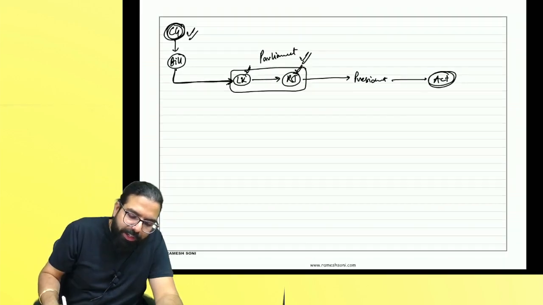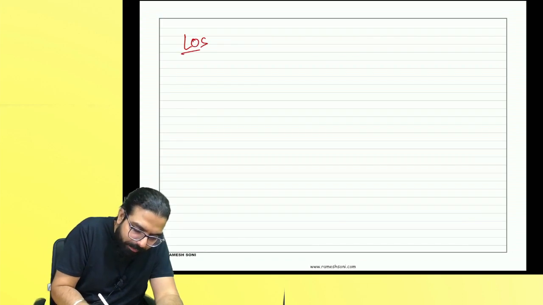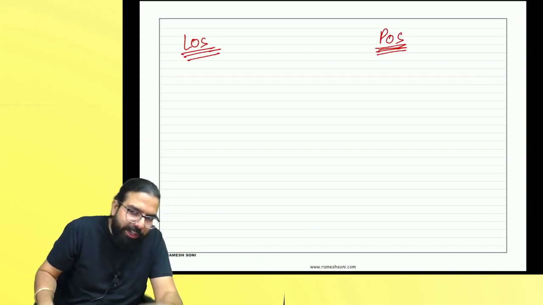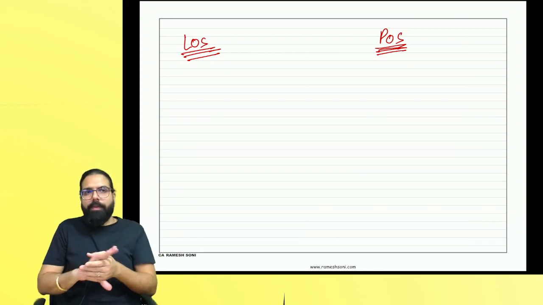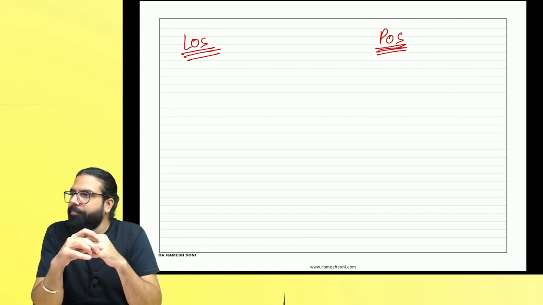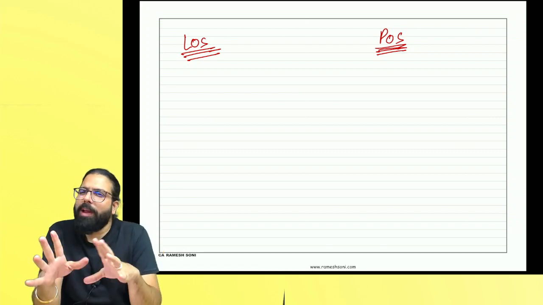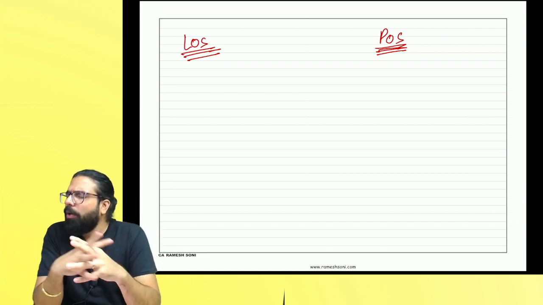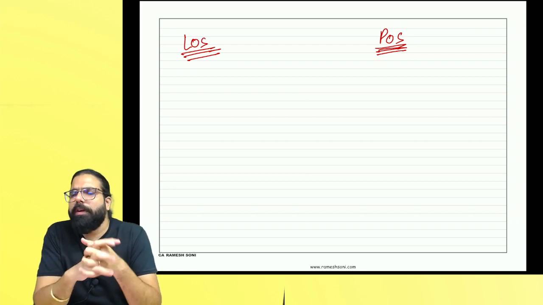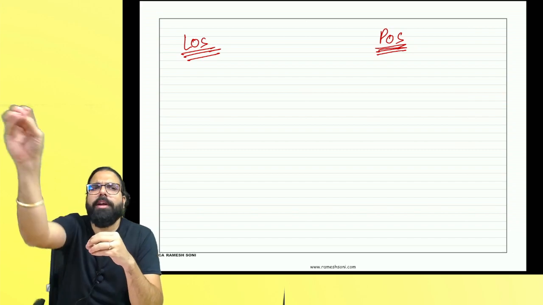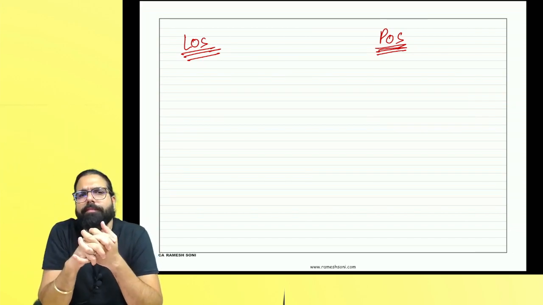I told you, you see two things, right? Location of supplier and place of supply. You see, location of supplier is where he is registered. Simple. What is the place of supply? Destination. I'll ask you one thing. I send goods from here to Delhi. What is the destination? Delhi. Very easy.